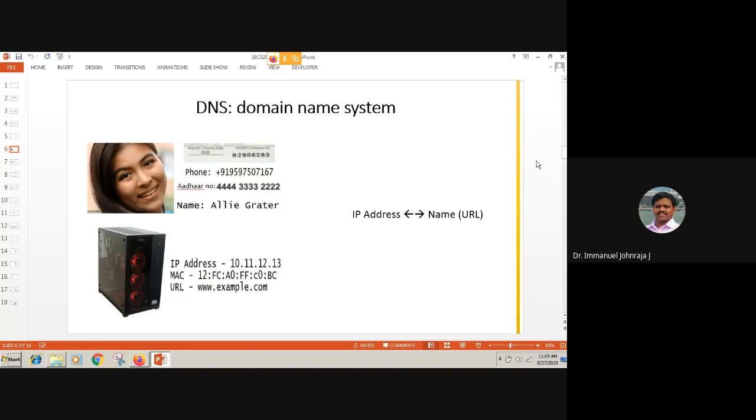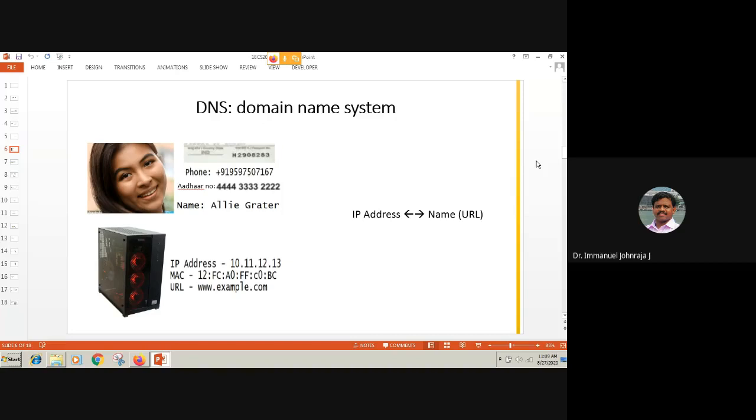Moving on, when you talk about the domain name system, we are going to go to the fundamentals. Though I have given a few hints here and there during my classes so far, I wanted to go to the fundamentals of the domain name system, its requirement, how it is organized, and what exactly happens when you resolve a name to an IP address or an IP address to a name.